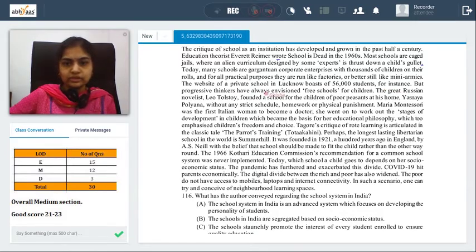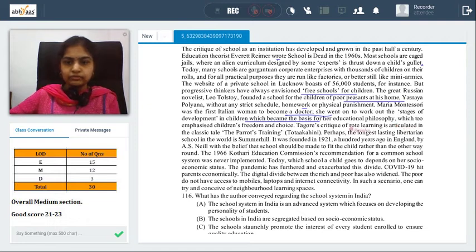But progressive thinkers have always envisioned free schools for children. The Russian novelist Tolstoy founded a school for children of poor peasants at his home, without any strict schedule, homework, etc. Maria Montessori was the first Italian woman to become a doctor. She went on to work out the stages of children's development. Tagore's critique of rote learning is articulated in the Parrot's Training. So you have multiple people, and what they did is what is discussed.